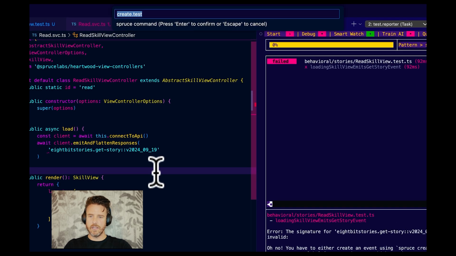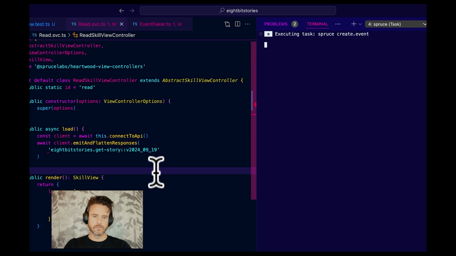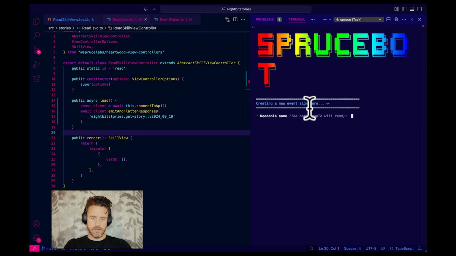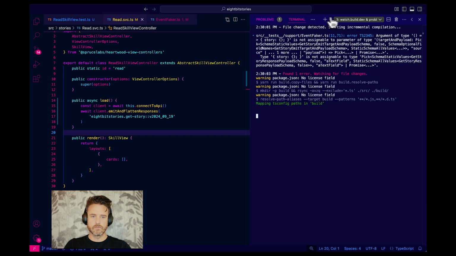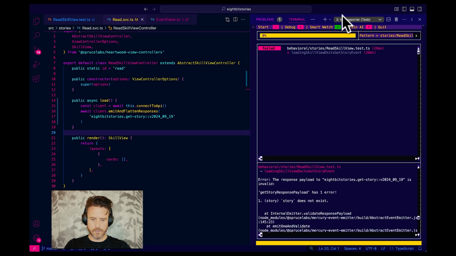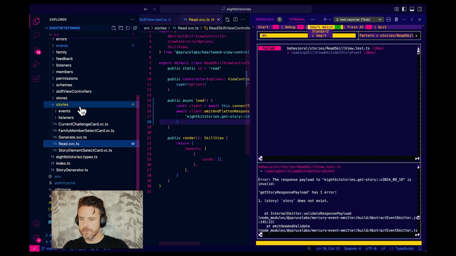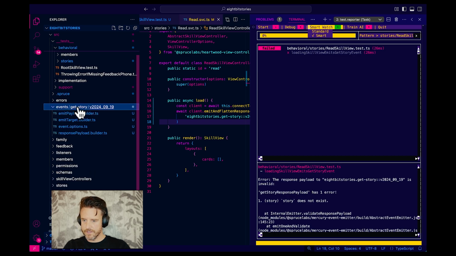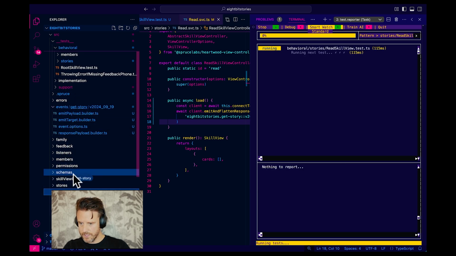Control space, create.event. What's the event name? Get story. Camel case get story. Let's reuse this version again. Bam. There we go. Response story is not okay. So let's go define our event. I'm going to go into events. Here's get story, but I'm going to go into stories, and I'm going to drag the get story into here, events.